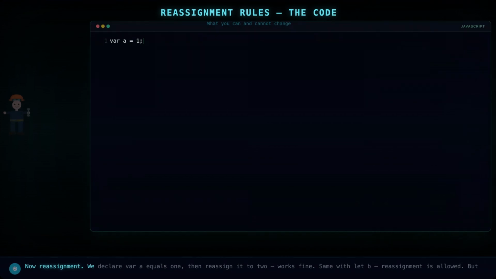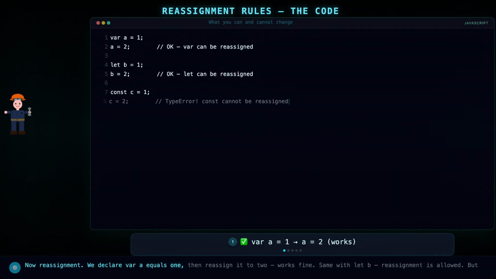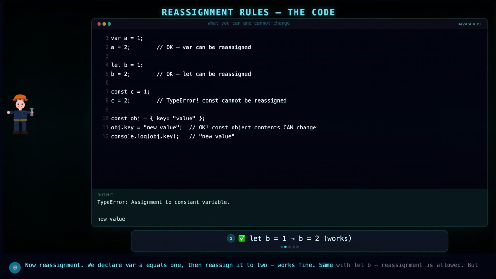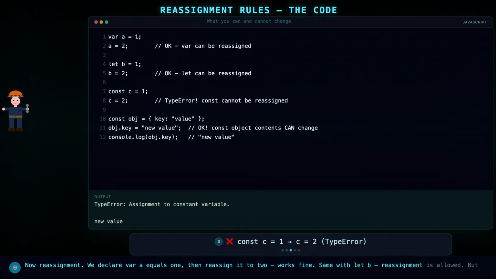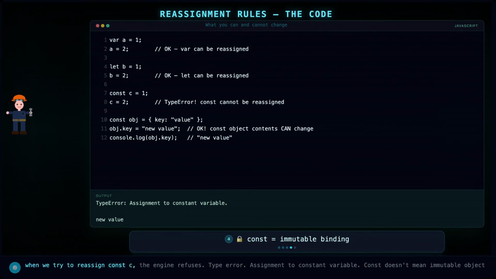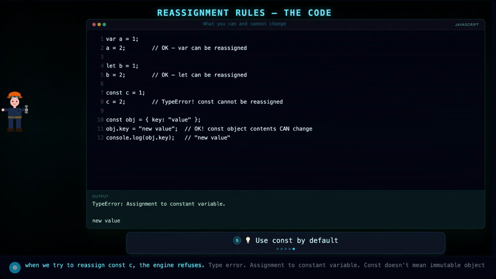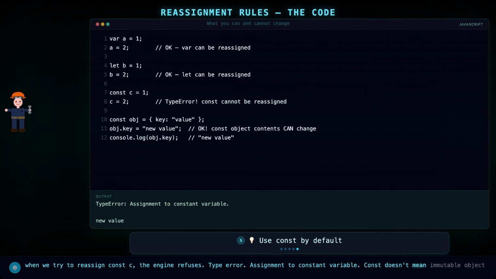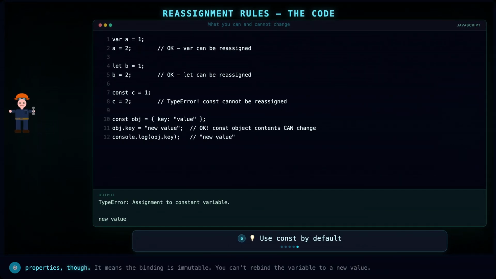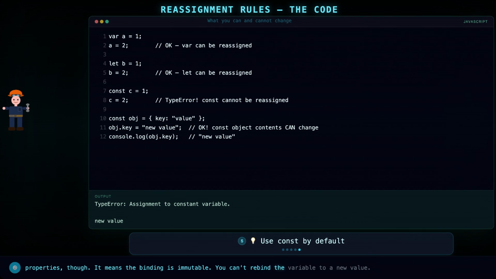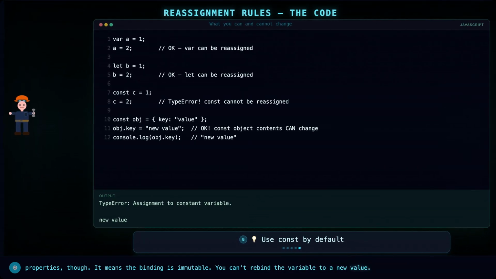Now reassignment. We declare var a = 1, then reassign it to 2, works fine. Same with let b, reassignment is allowed. But when we try to reassign const c, the engine refuses. Type error. Assignment to constant variable. Const doesn't mean immutable object properties though. It means the binding is immutable. You can't rebind the variable to a new value.